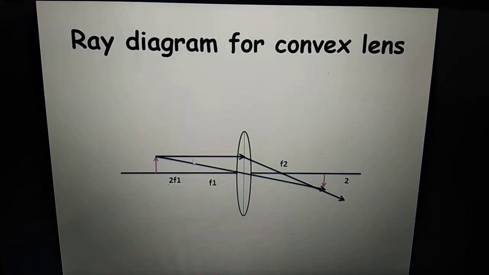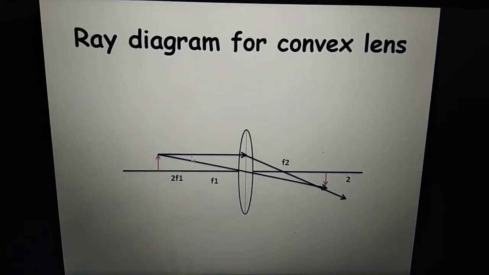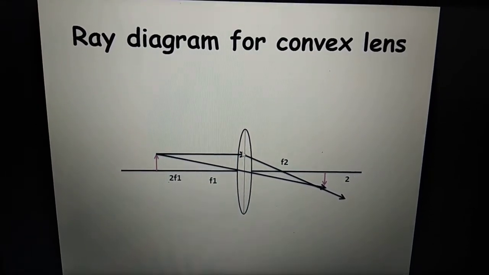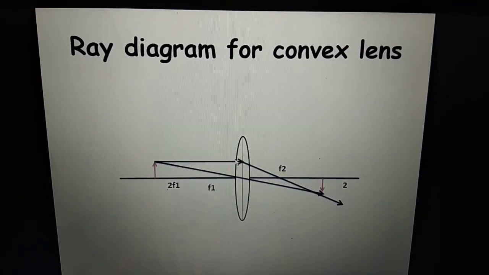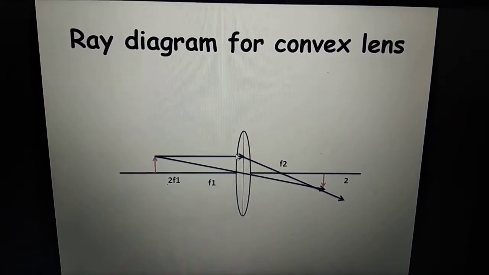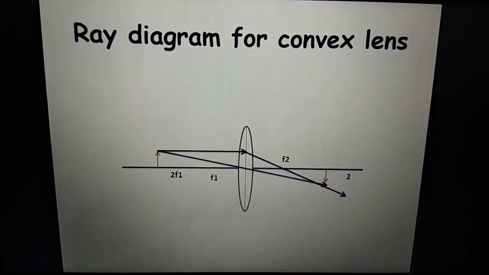While drawing the first ray, please be cautious. You have to bring it up to this faint line which you have drawn in the middle of the lens. If you draw it only up to this corner, your answer will not come correct. Your ray diagram will not be correct.